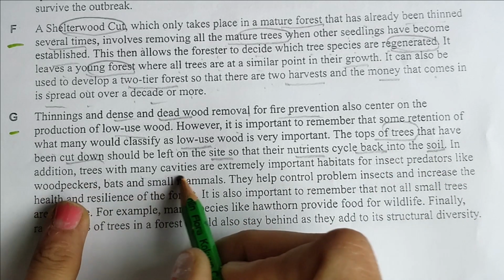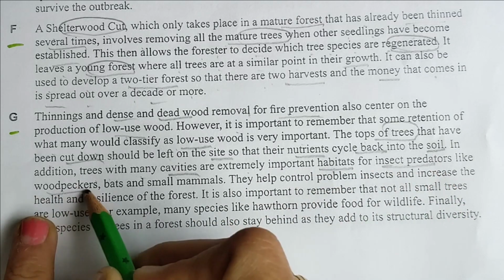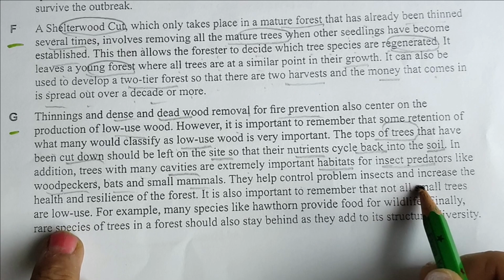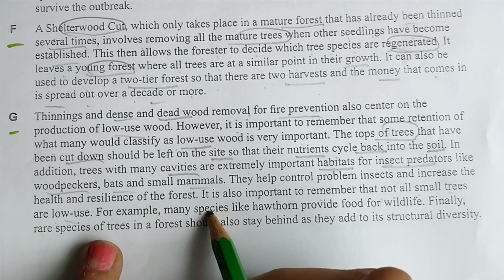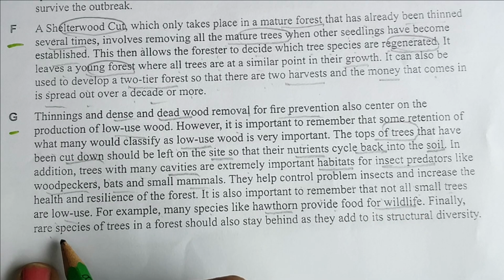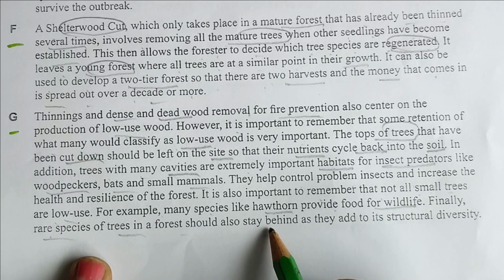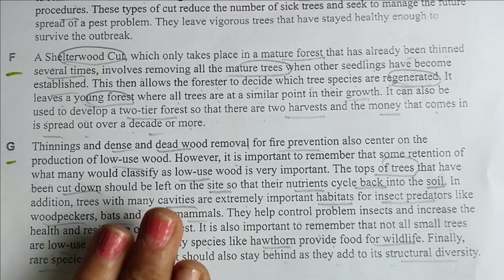In addition, trees with many cavities are extremely important habitats for insect predators like woodpeckers and bats. They help control pests. It is also important to remember that not all small trees are low use. For example, many species like hawthorn provide food for wildlife. Finally, rare species of trees in the forest should stay behind for structural diversity. Nothing is matching. So where is the first answer?